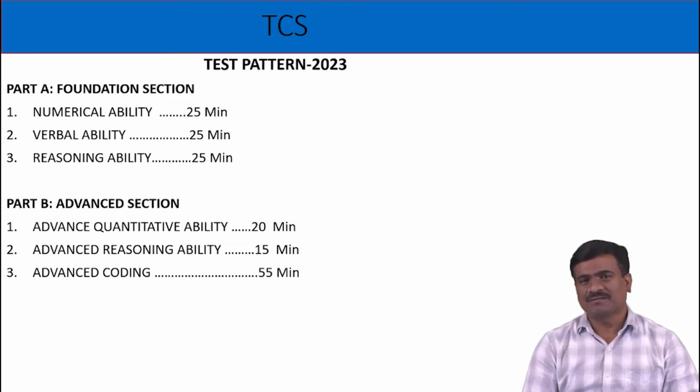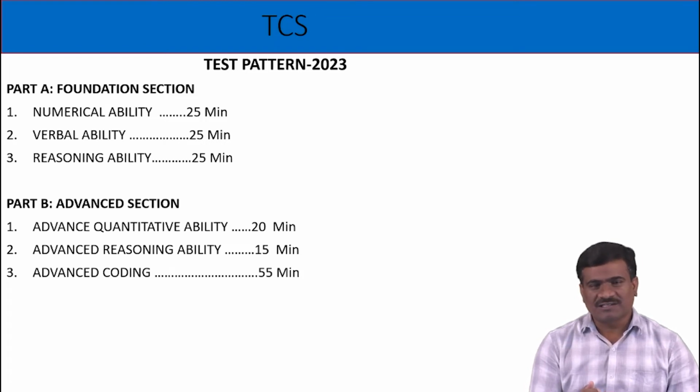Advanced section, Section 1, advanced quantitative ability. Second, advanced reasoning ability. Third, advanced coding test.